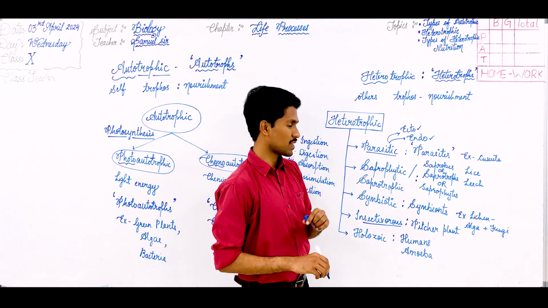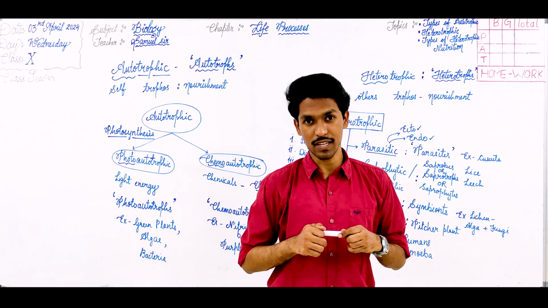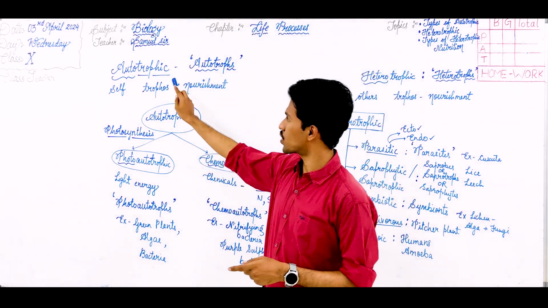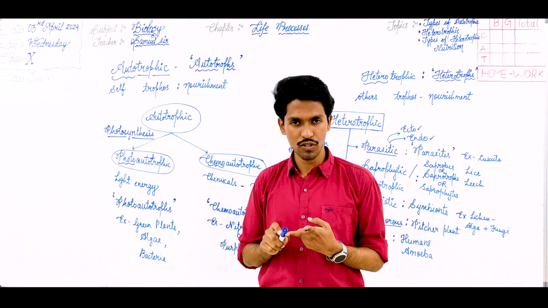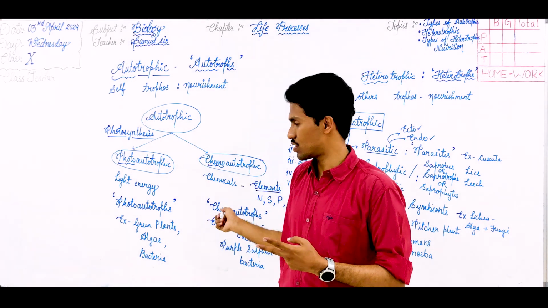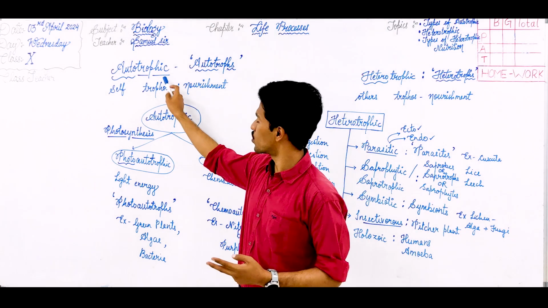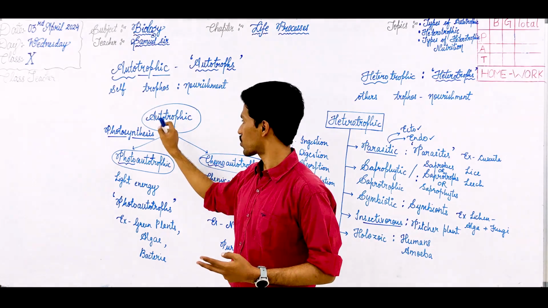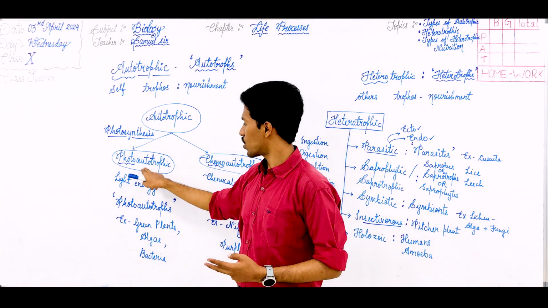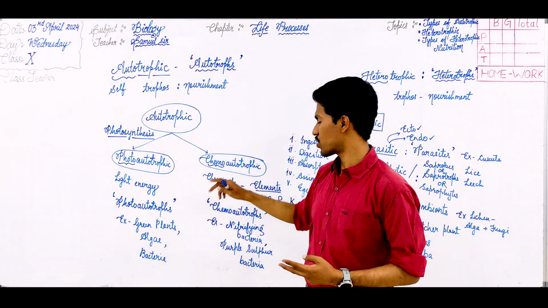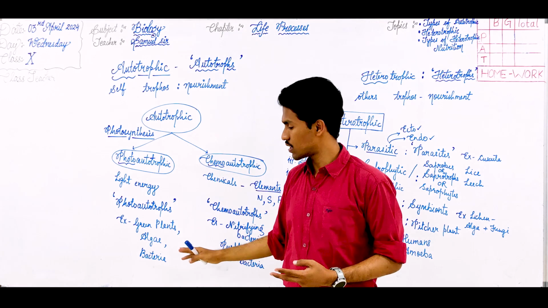This is how, in these 5 steps, the Holozoic mode of nutrition is completed in the case of human beings and amoeba. Let's recap what we have seen in today's class. We have seen what the autotrophic mode of nutrition is, what the types of autotrophic mode of nutrition are, with examples and definitions. Those who follow it are called autotrophs, as well as those who follow photoautotrophic and chemoautotrophic modes. We have seen what they are called.